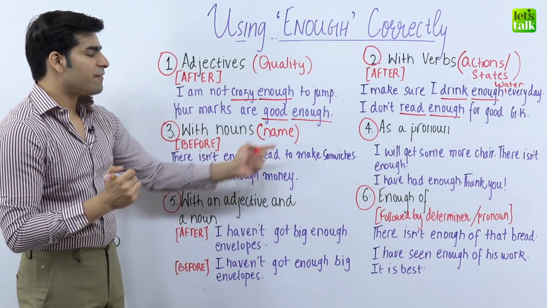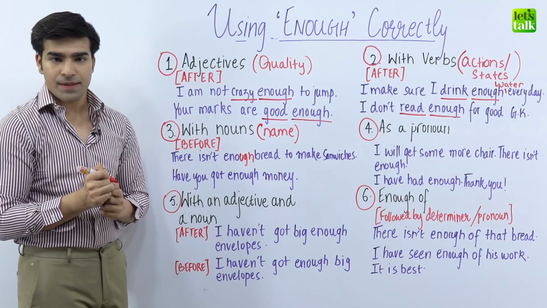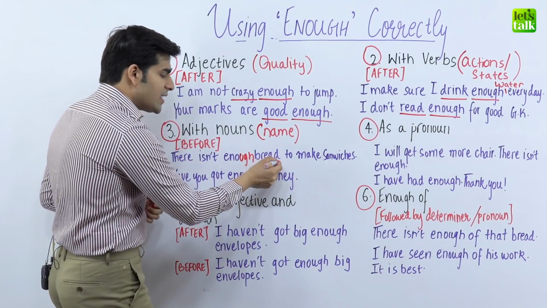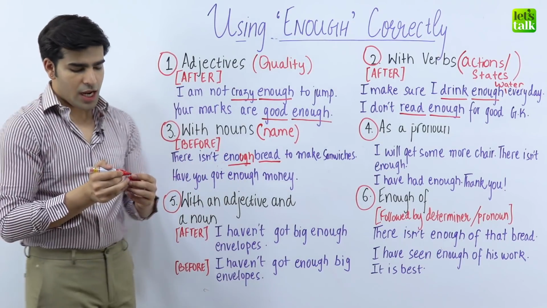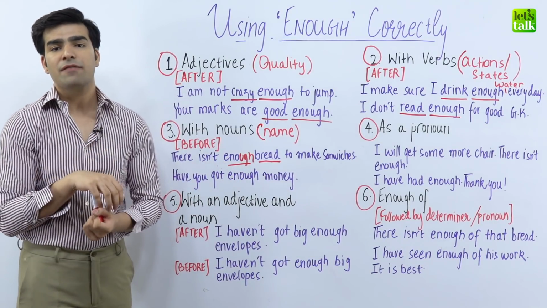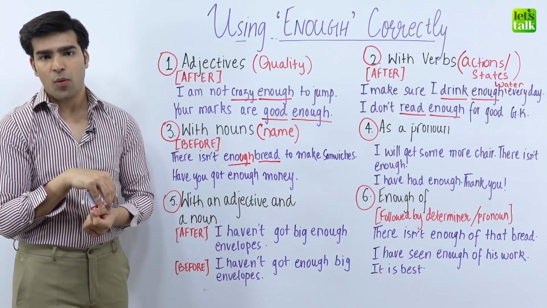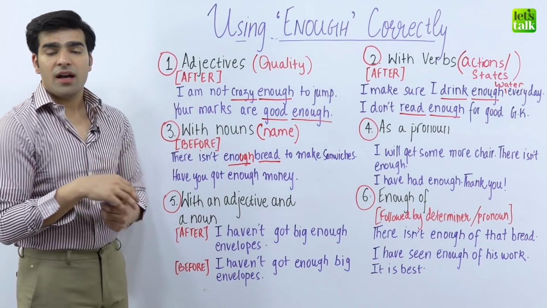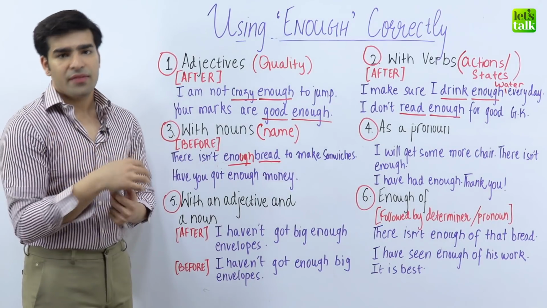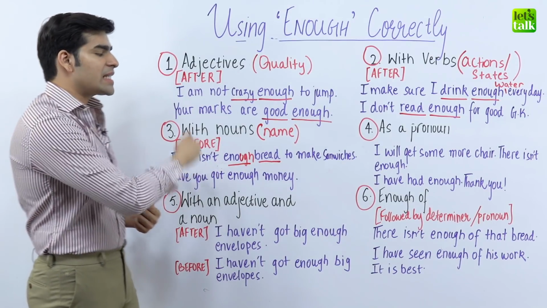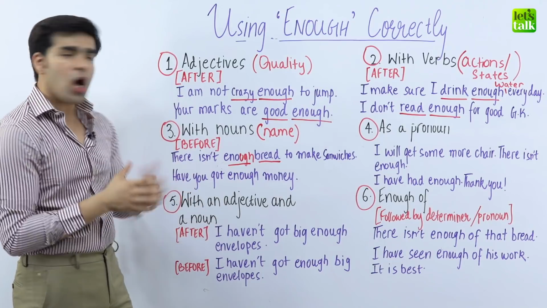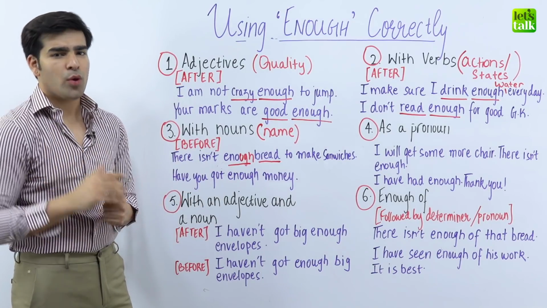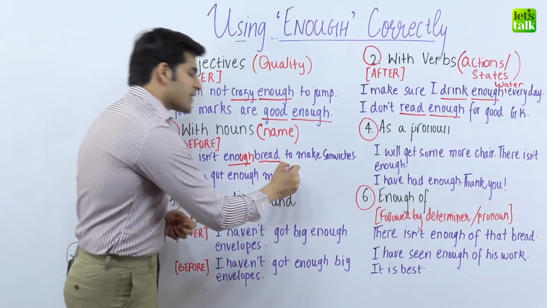There isn't enough bread to make sandwiches. So here, bread is the noun. Enough is the word that is used to suggest not of enough quantity that is required, not of enough number that is required. There isn't enough bread to make sandwiches. Next example, have you got enough money? Can you guess what is the noun in the sentence? It is a question.